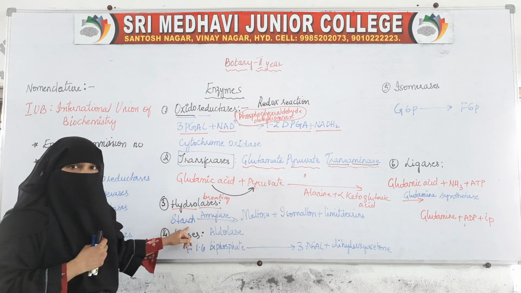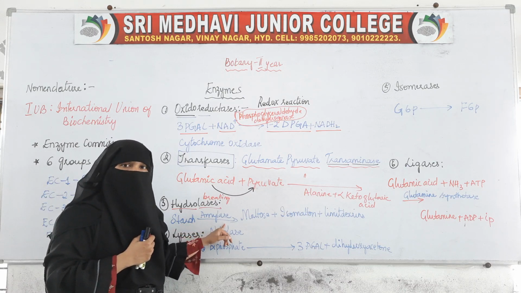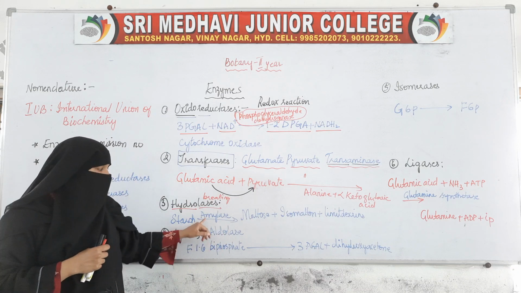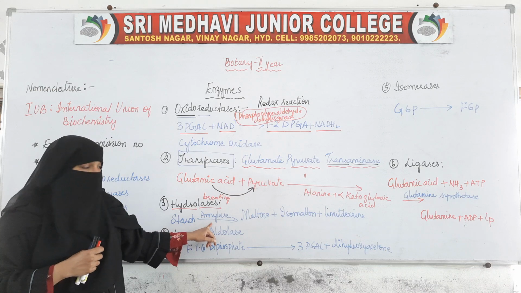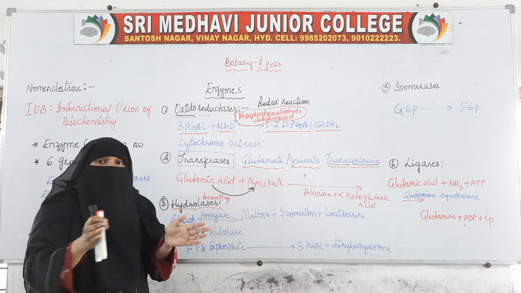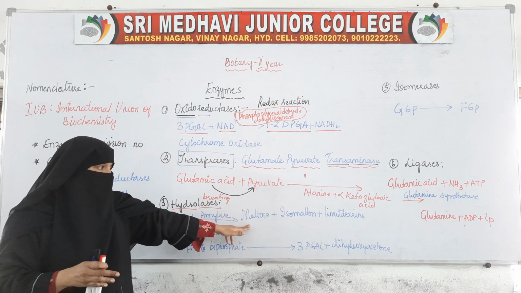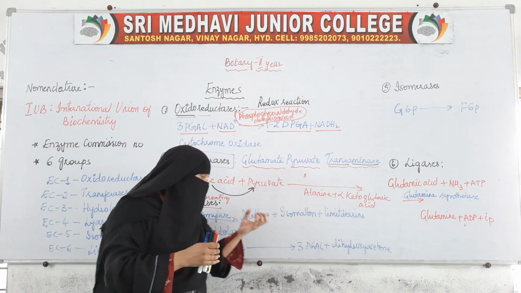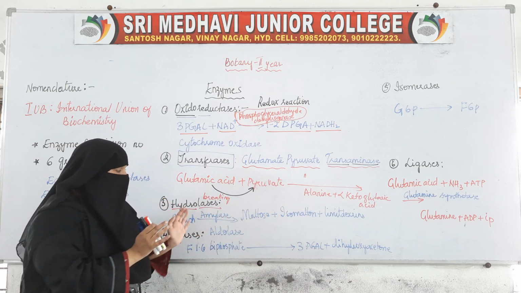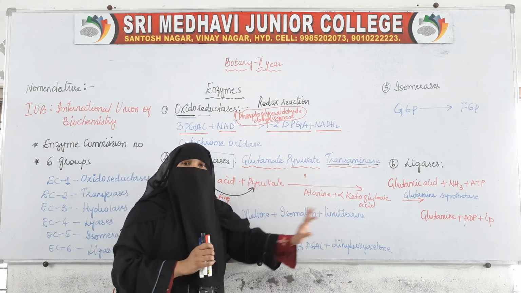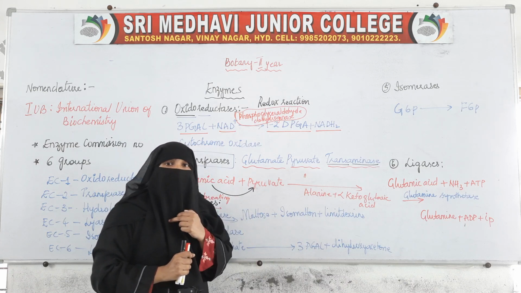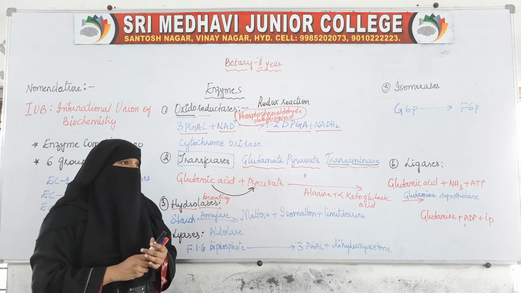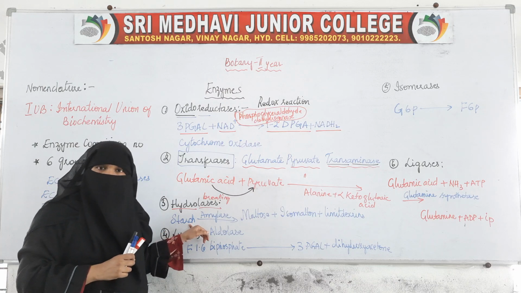So when we eat this food, as soon as it is taken inside our mouth, salivary amylase will be present. This salivary amylase will break the starch into maltose, isomaltose and limit dextrins. So one bigger molecule is being broken down into these smaller molecules. How is it breaking down? By the addition of a water molecule.